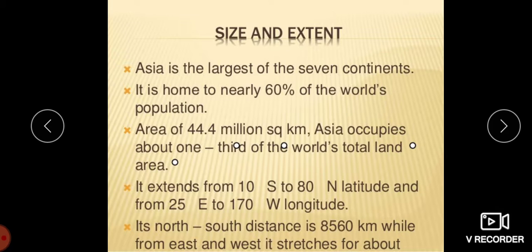Asia's total geographical area is approximately 44 million square kilometers. It covers 33% of the land surface of the world. Asia almost wholly lies in the northern hemisphere. So the area it covers is 44.4 million square kilometers. It occupies one third of the world's total land area, and the north to south distance is 8,500 kilometers, while from east to west it stretches.